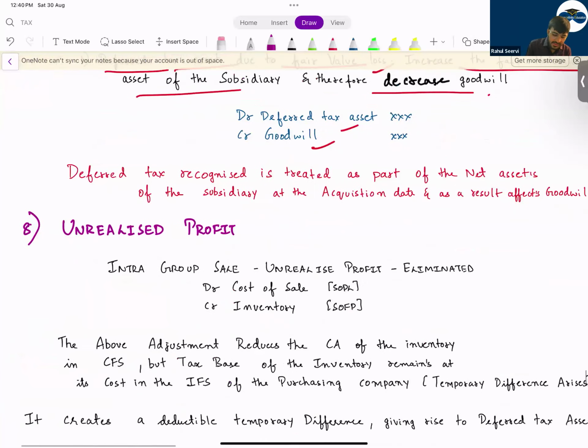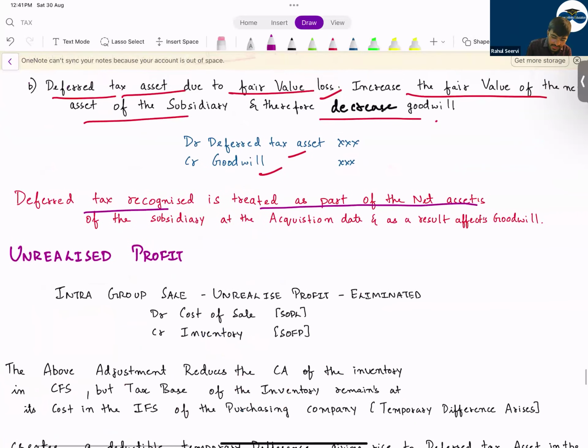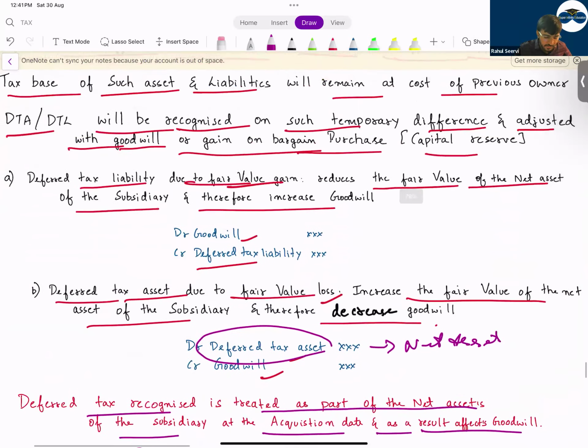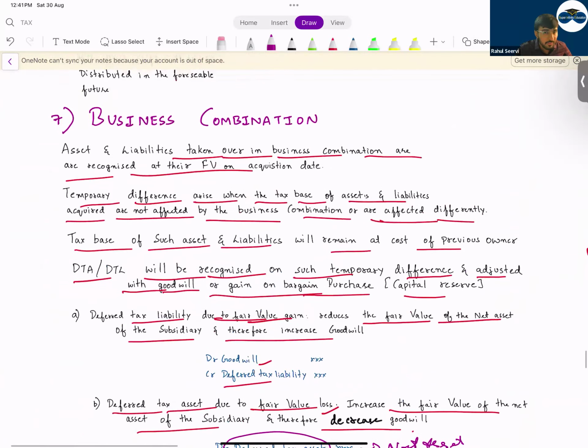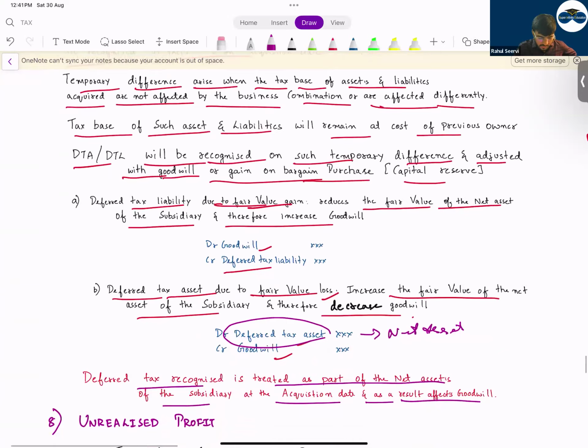So see now, deferred tax recognized is treated as part of the net asset of the subsidiary at acquisition date and as a result affects goodwill. If you treat this as part of the net asset, then only your goodwill will come down or go up. A very important adjustment. If you have done your past papers, you would have come across this adjustment. Very rare. This is not frequently repeated, but it is an important topic from the consolidation point of view.